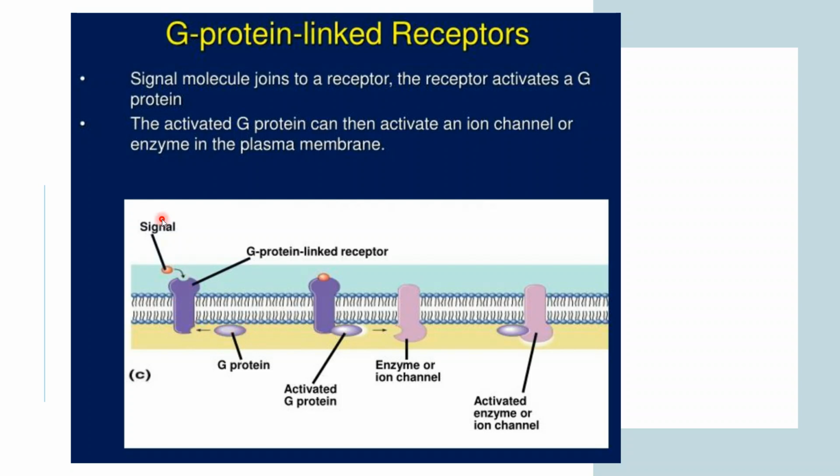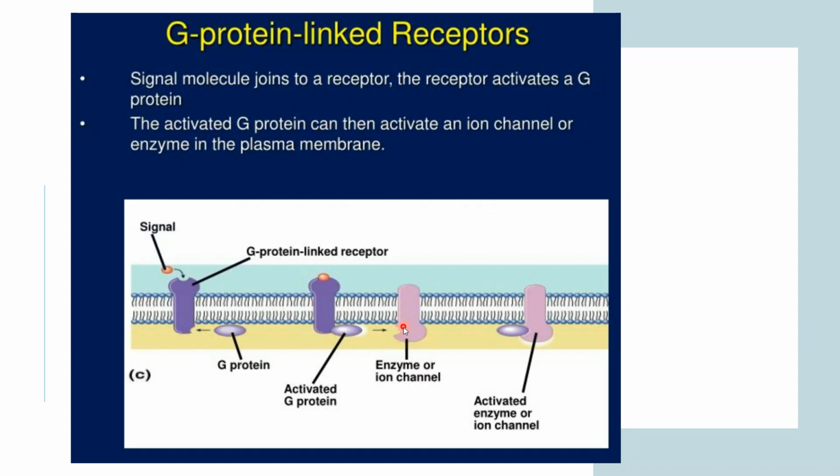So from one side the signal molecule is binding, and from the other side the G protein is binding. This was the unactivated G protein present inside the plasma membrane. As soon as it binds to the receptor, the G protein gets activated, and after the activation it will activate either an enzyme or an ion channel.